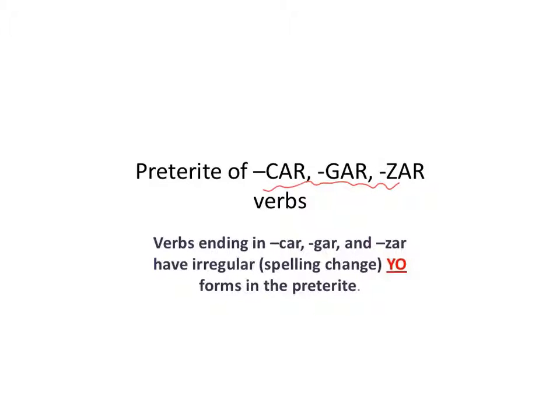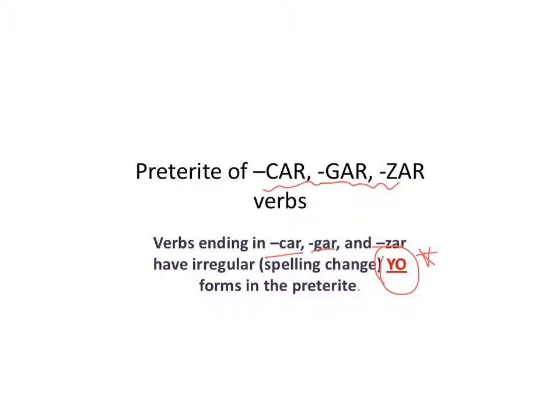Today we're talking about something that you've maybe seen before, which is the preterite of car, gar, sar verbs. Those are verbs that end in car, gar, or sar, and they're going to have an irregular spelling change only in the yo form in the preterite. So filling in your guided notes for Unit 4, Lesson 2, make sure you write that the spelling change happens only in the yo form in the preterite. So let's look at some examples and see what I'm talking about.